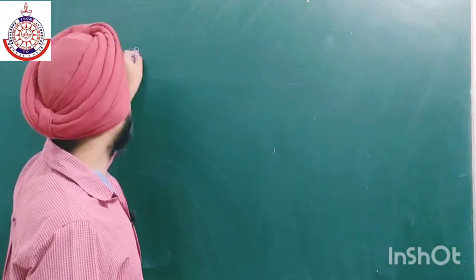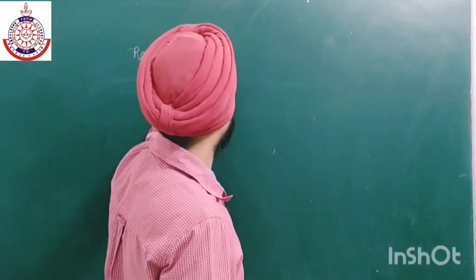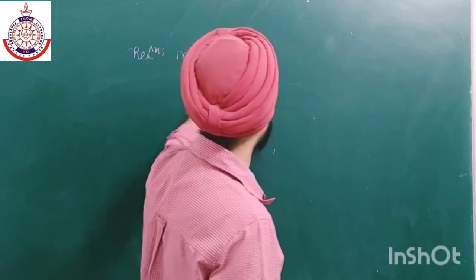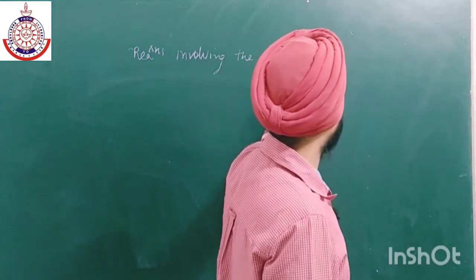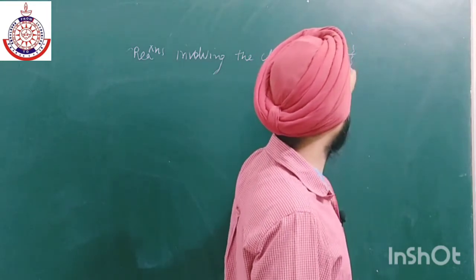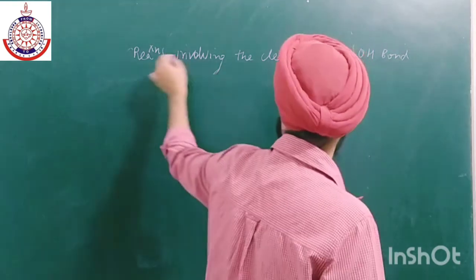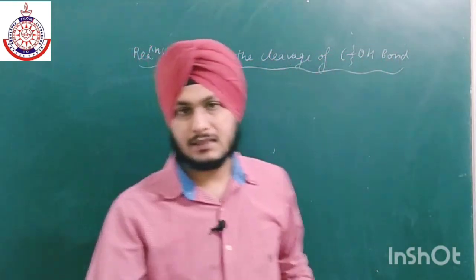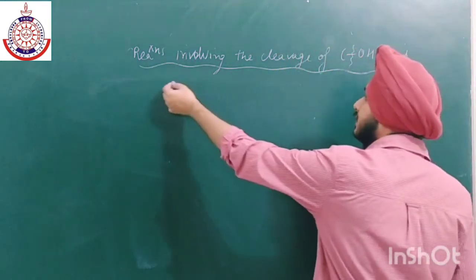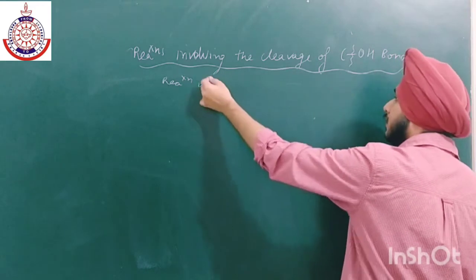So, reactions involving the cleavage of the C-O bond. Okay, the first reaction, we have already discussed the Lucas reagent test. The first reaction is the reaction with halogen acids.